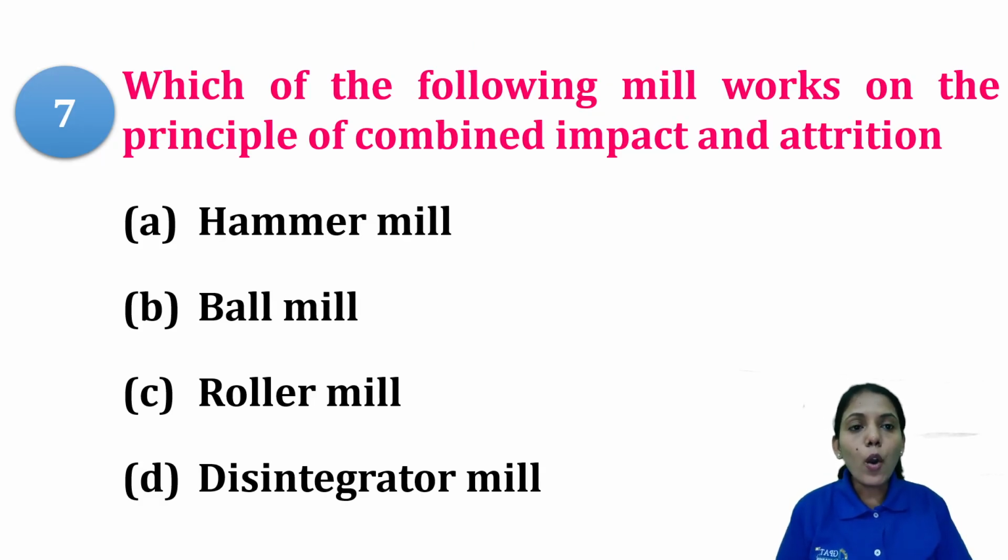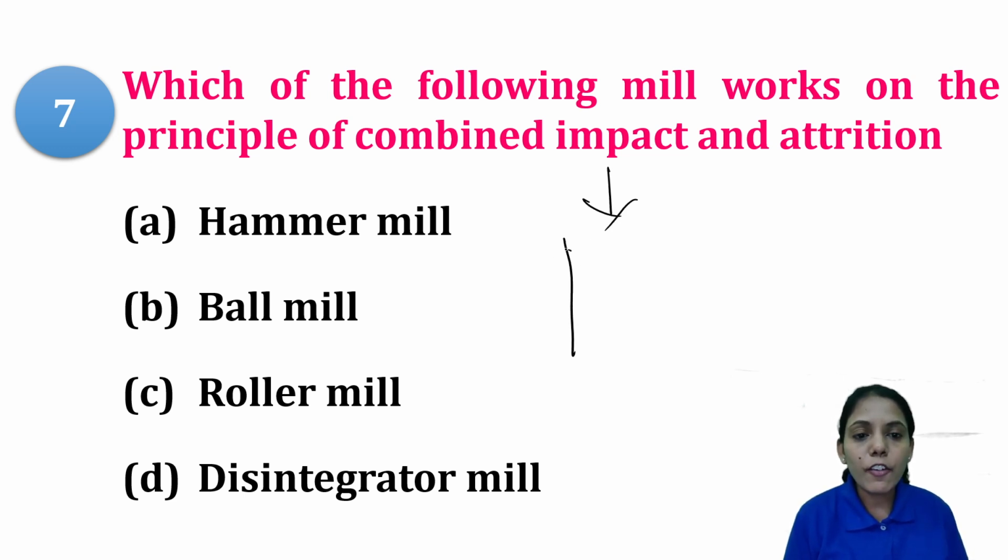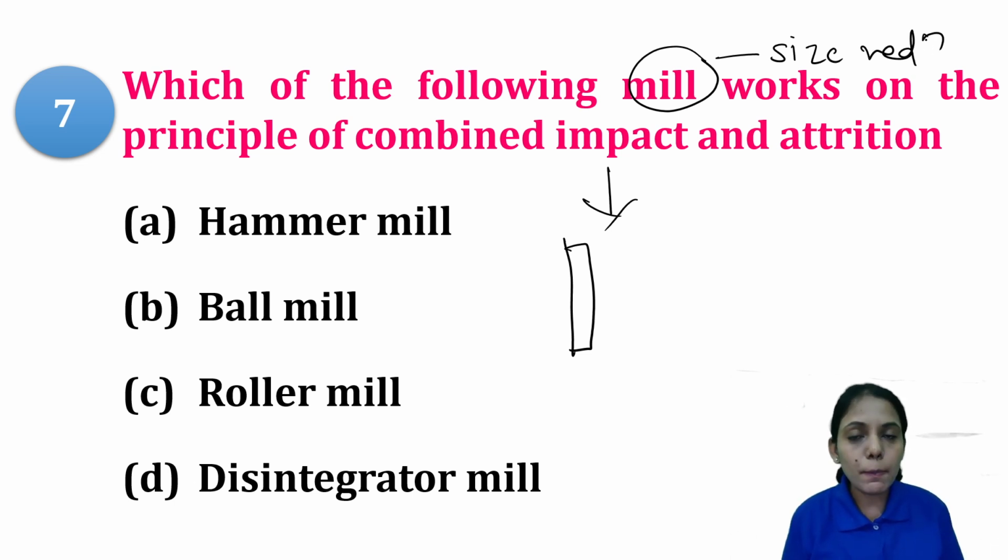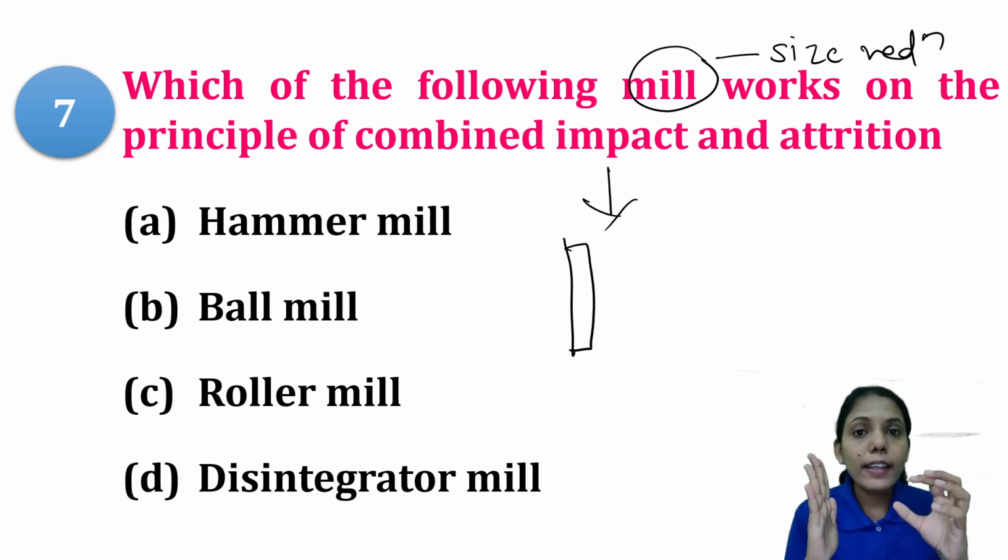Seventh is which of the following mills works on the principle of combined impact and attrition. Now what is impact? For example, one surface will be there. First is milling. Milling is nothing but size reduction. So there has to be a certain principle for how the size reduction will happen. If your particle is striking that surface, a strong surface, and breaking into smaller particles, we call it impact. That will lead to size reduction.